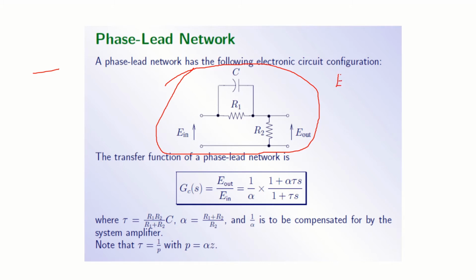I can write E naught of S by Ei of S is equal to R2 divided by R2 plus R1 by C1S divided by R1 plus 1 by CS.